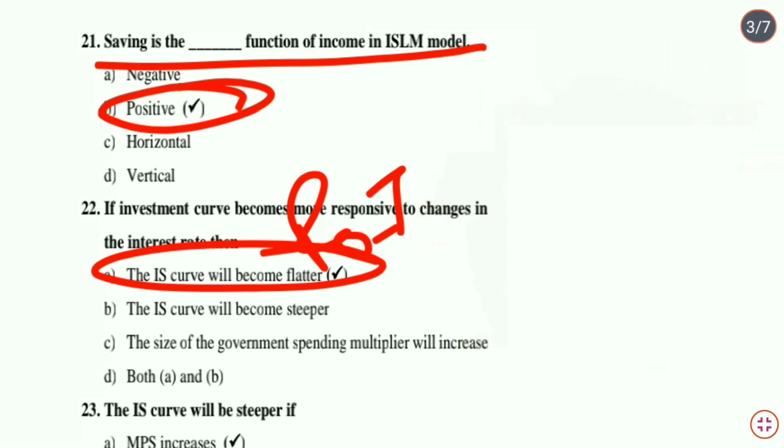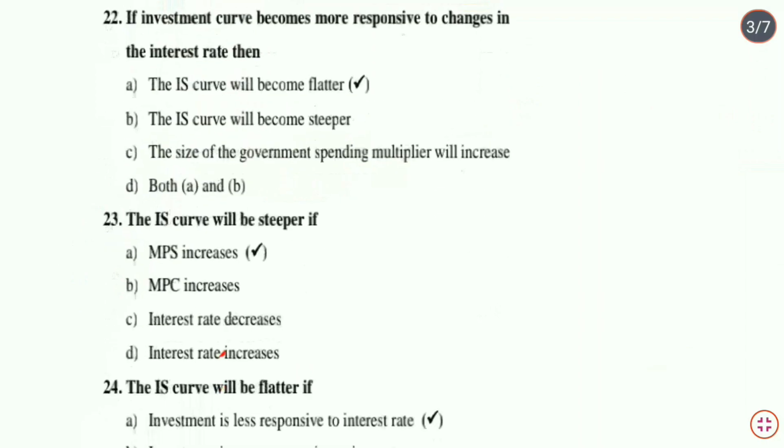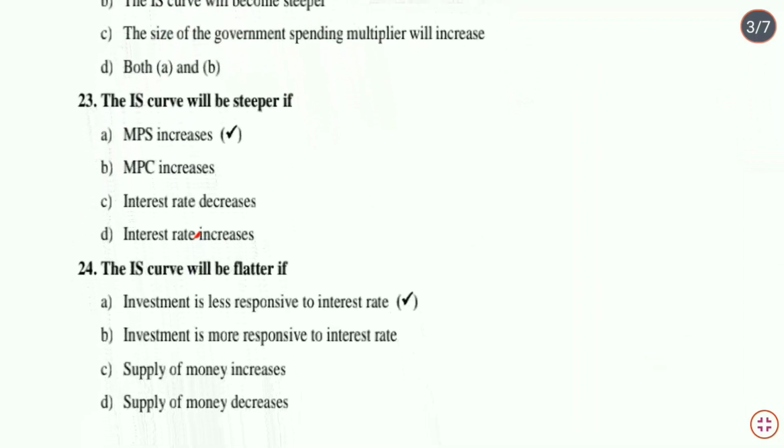Next question: the IS curve will be steeper. When will the IS curve be steeper? Steeper means less responsive. The options are: MPS increases, that means marginal propensity to save increases; MPC increases, marginal propensity to consume increases; interest rate decreases; interest rate increases.